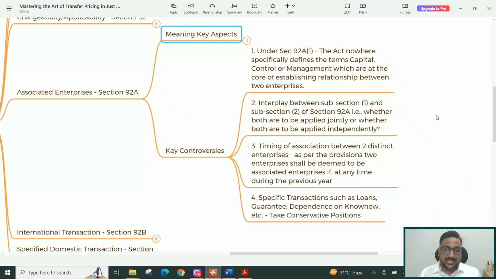Even the OECD does not define capital, control and management, but it provides guidance on that part. But we are not getting into that part right now. But this is the controversy between 92A(1) and 92A(2).